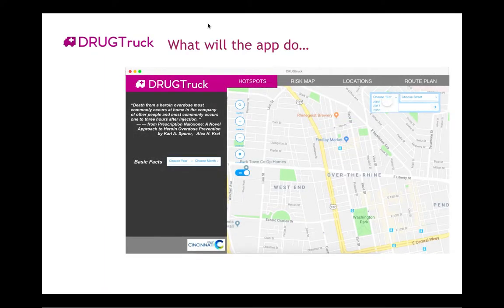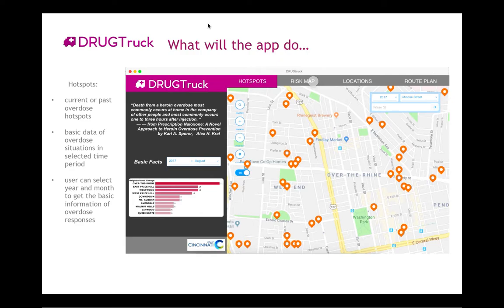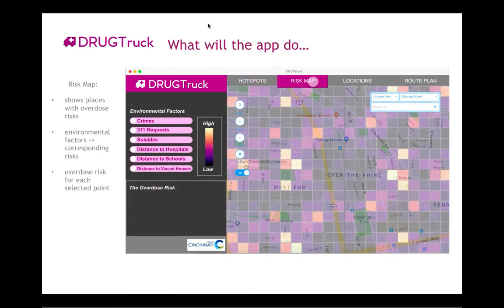The app has 4 feature functions. The first one is hotspot. It shows the current and past overdose hotspots. The user can also select year and month to get basic information of overdose responses.